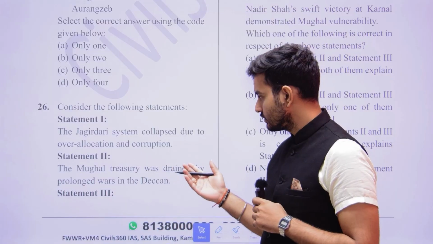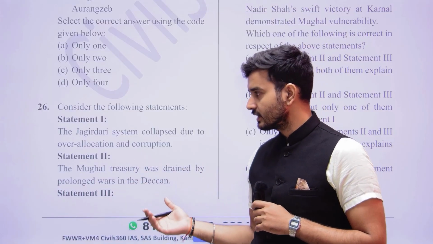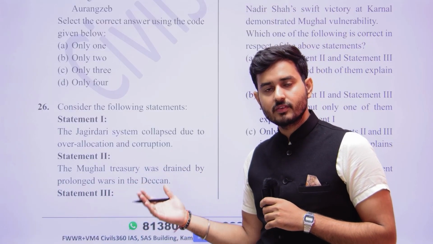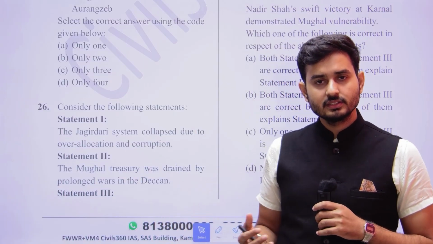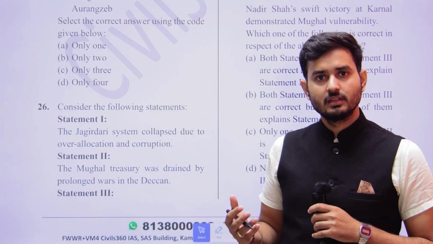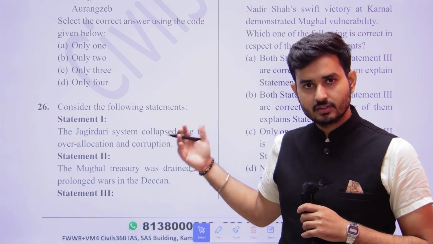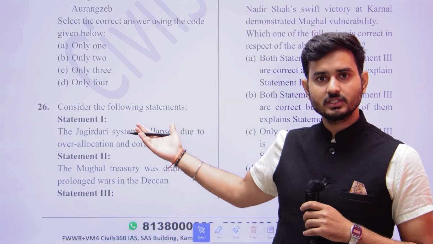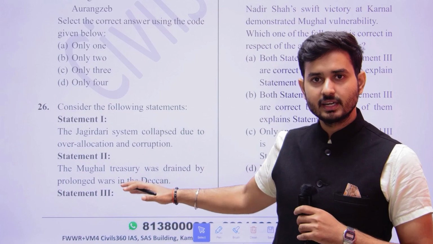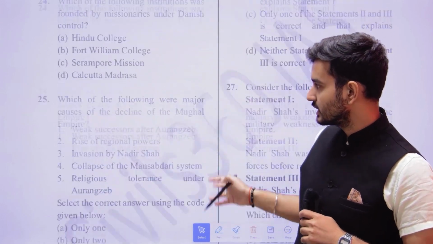The Mughal treasury was drained by prolonged wars in the Deccan, because after Aurangzeb's death, the successors were fighting continuously. Because of that fight, their treasury, which was already less because of such crisis, was drained much more. So statements 1 and 2 are correct.